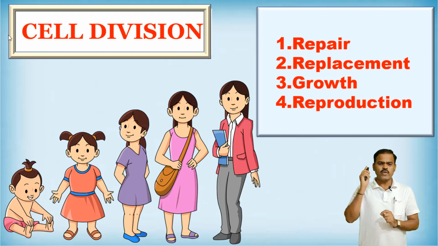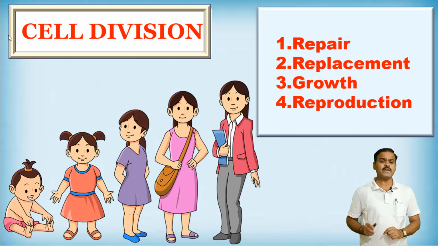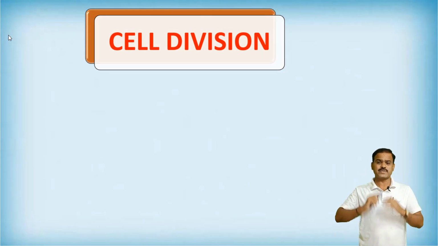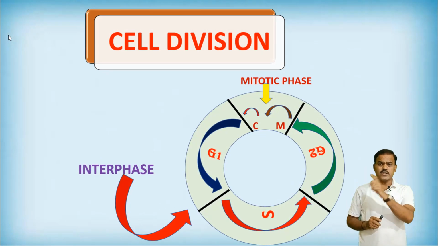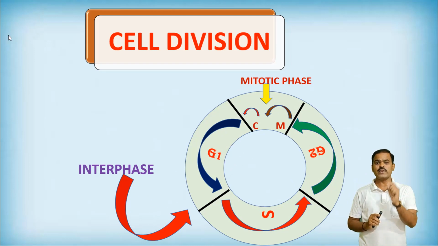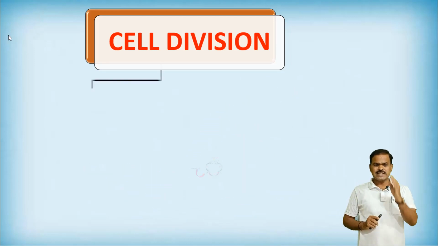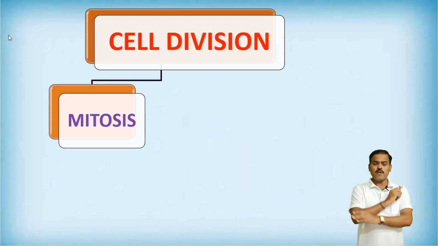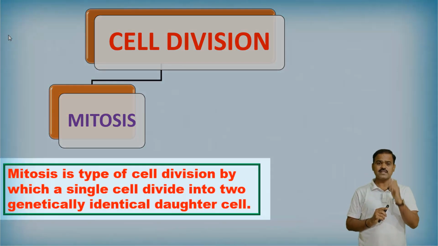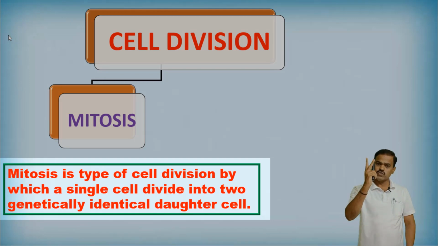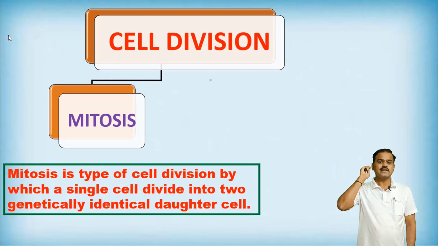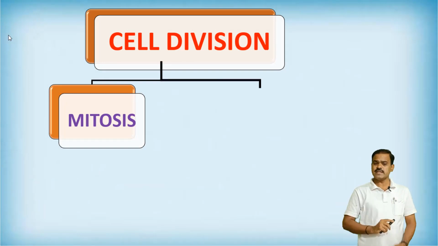So dear friends, in this topic we are going to discuss what exactly cell division is and which are the important types. The first one is mitosis. Before mitosis, actually, cell division begins with interphase. Mitosis is the type of cell division by which a single cell divides in such a way that it produces two genetically identical daughter cells. Mitosis, dear friends. The second one is meiosis.